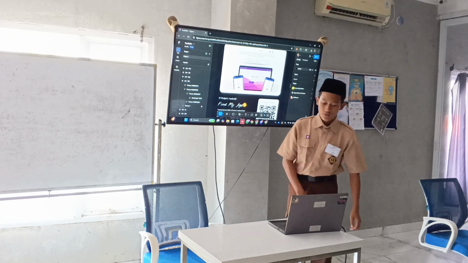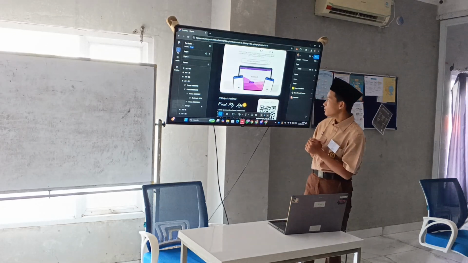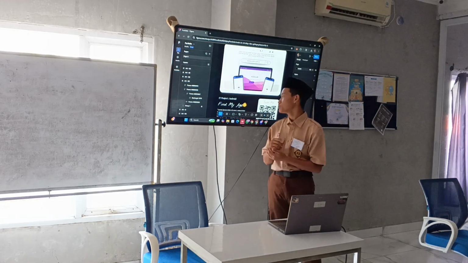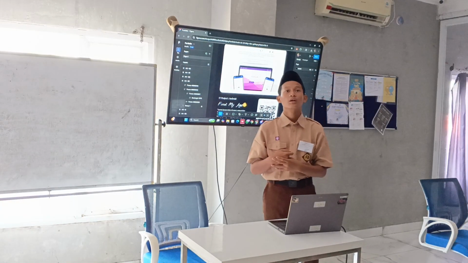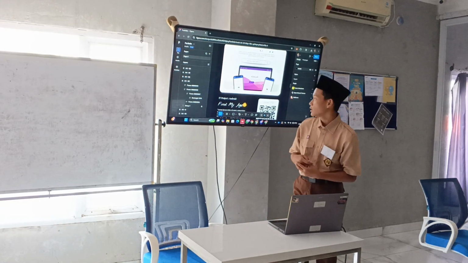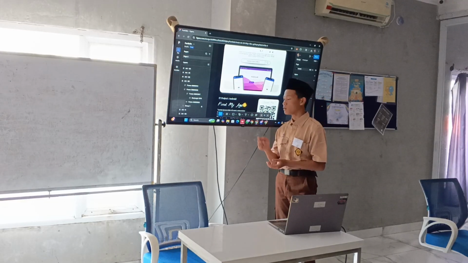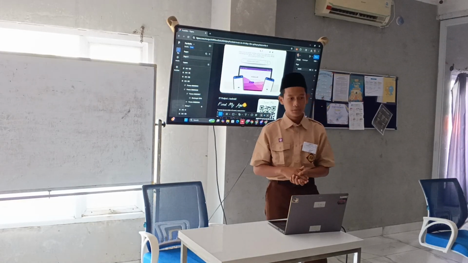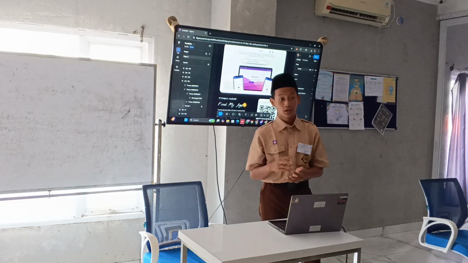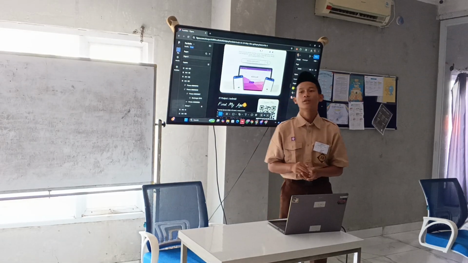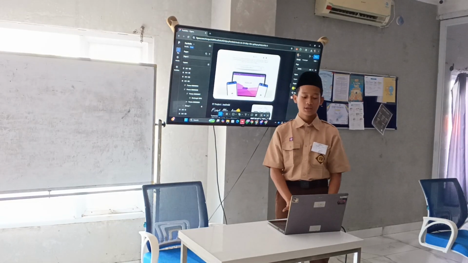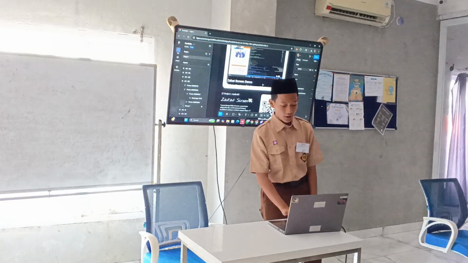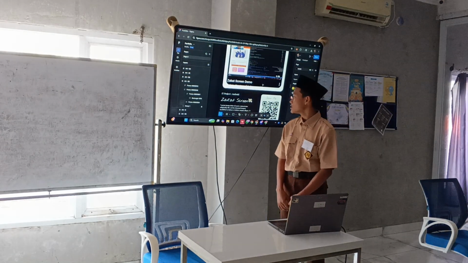And then there is find my age. Here, if we input our age, for example 20 years old, later there is an indicator that we are already maybe an adult, or if we input 5 years old, later it says still a child. Okay, next there is the zakat screen.